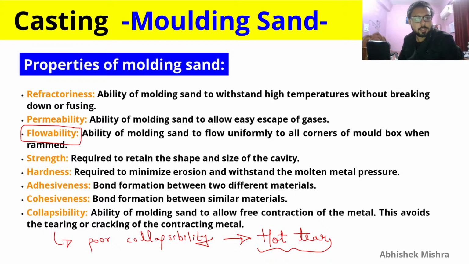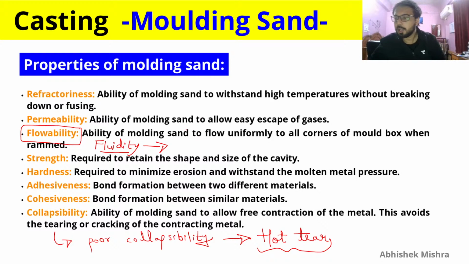So again, I told you to focus more on flowability, because there is another property, fluidity, that you must have studied, or you will study if you haven't in this class. This fluidity is a property of molten metal, and this flowability is a property of sand.